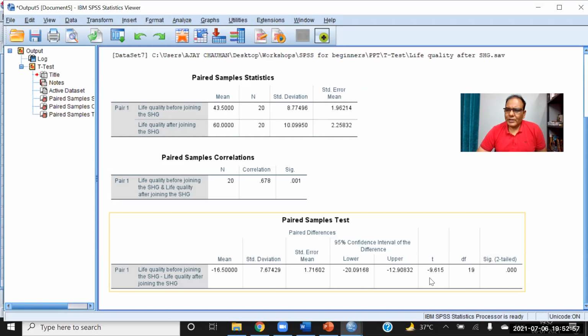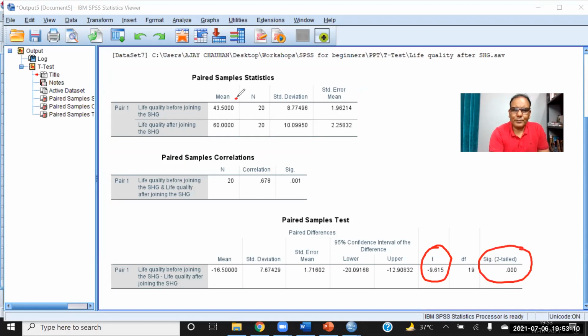So t value is given here. You can see in the last, we are having the t value. The t value is this, and p value is this. The mean of pre is this, mean of post is this. So you have to check these four values. Here the t value is more than 1.96. We can see very clearly the t value is more than 1.96, ignoring the sign.